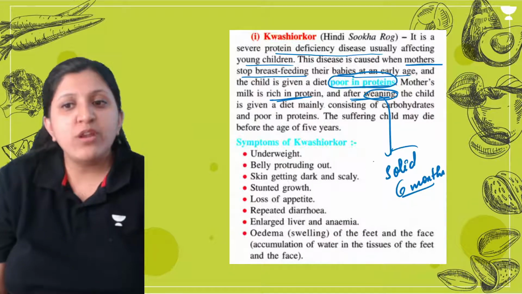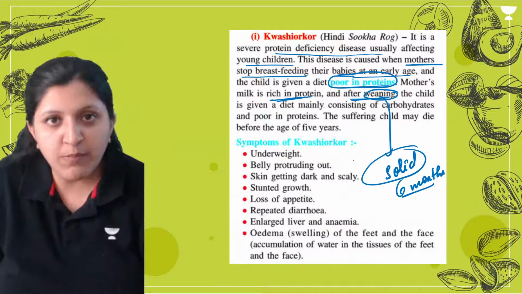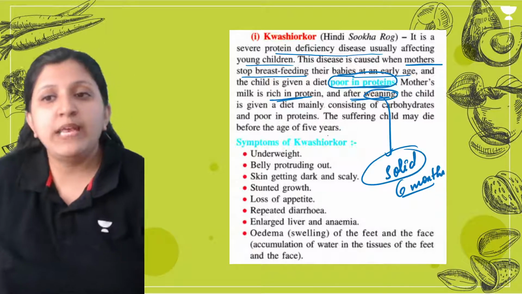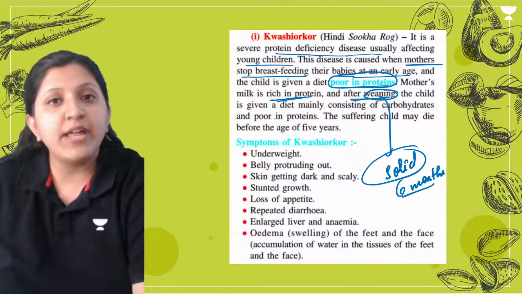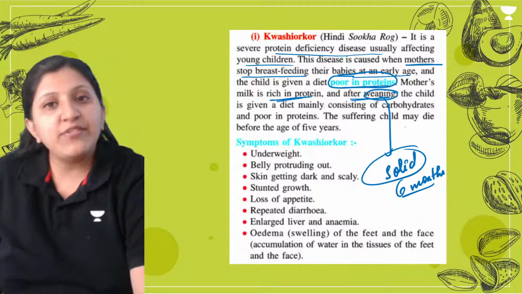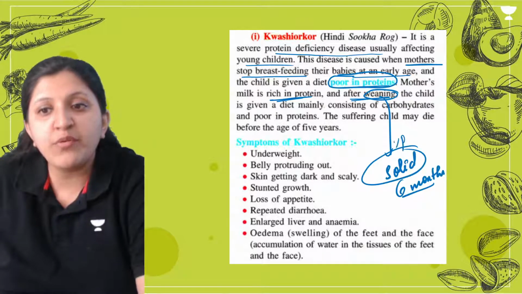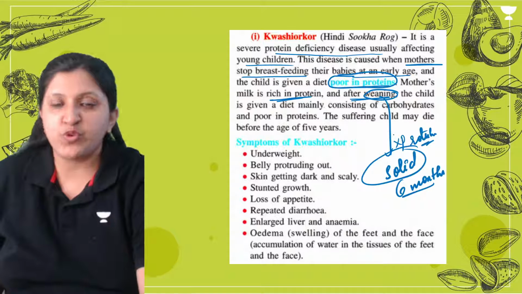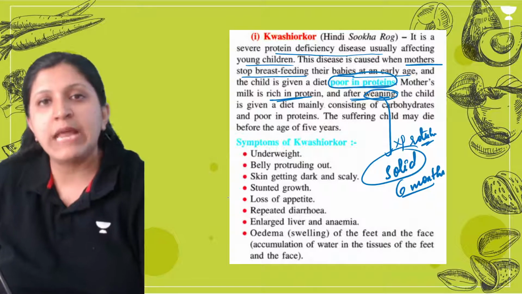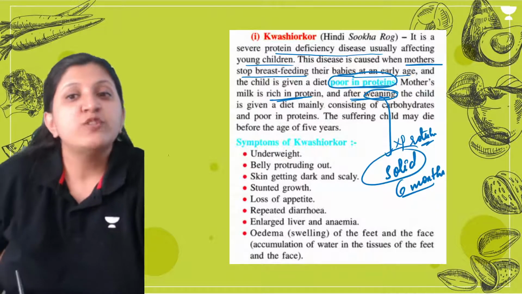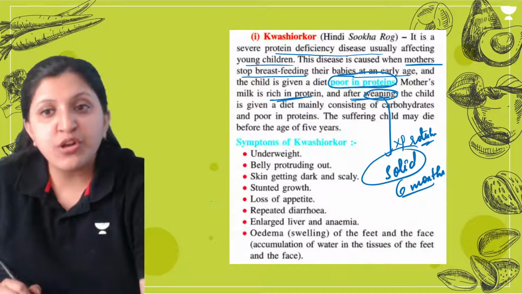So usually solid food is introduced to the baby. After weaning, the child is given a diet. Now if this solid food is not rich in protein, let's say the mother is giving only rice or something like that, in that case the child can get Kwashiorkor disease.